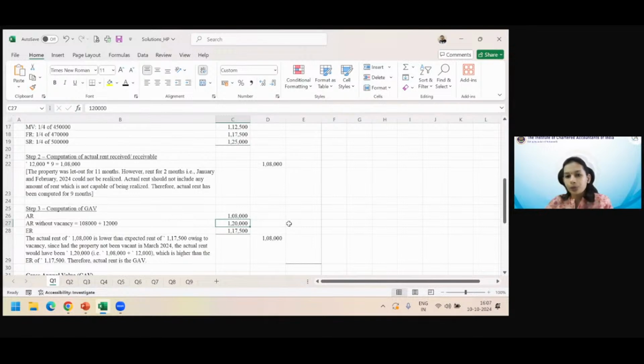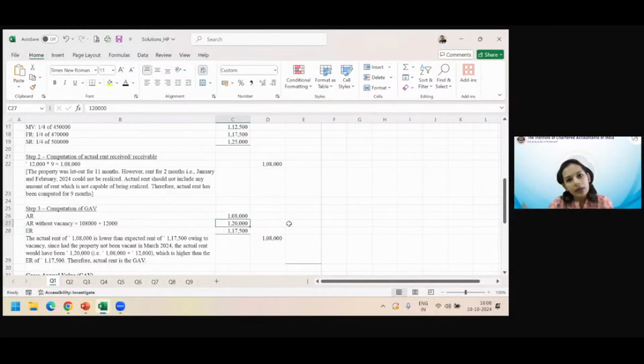In that case, what you do is you take expected rent for the whole year and you compare the actual rent for the let out period only. Okay, you compare them, whichever is higher, you reduce municipal taxes paid for the whole year. That is the prescribed way to calculate income from house property in case it is let out for part of the year and self-occupied for another part of the year. Okay. Expected rent for full year, actual rent for let out period. You compare them. That's not a case of vacancy. So you compare them. Whichever is higher, you take them.